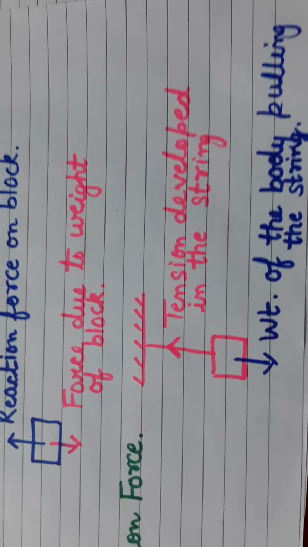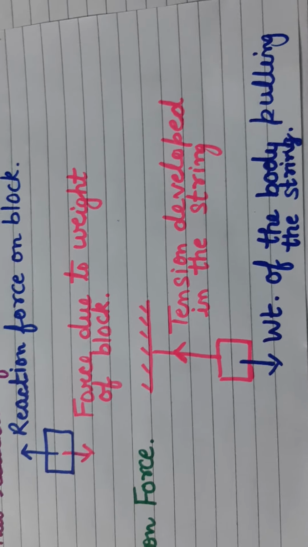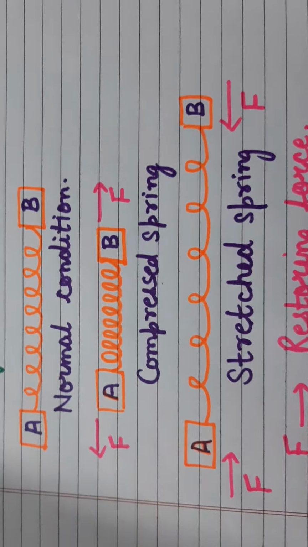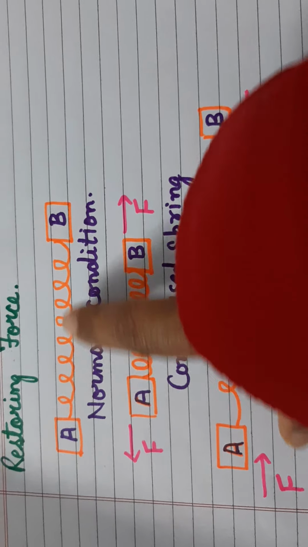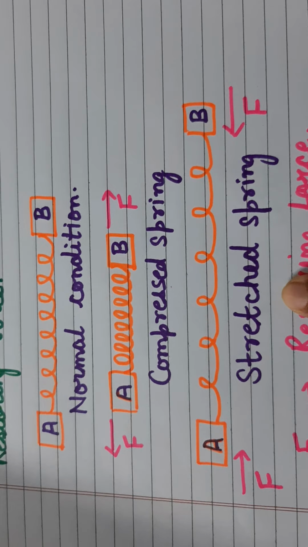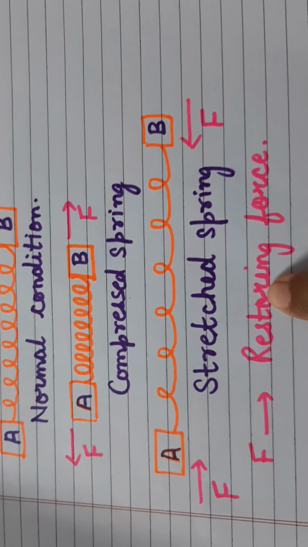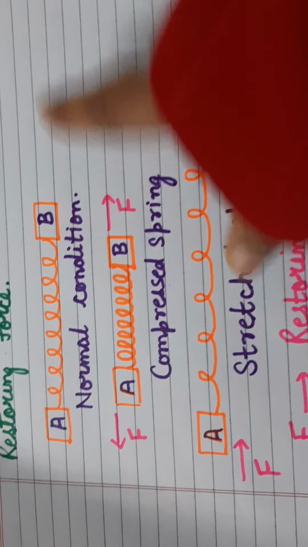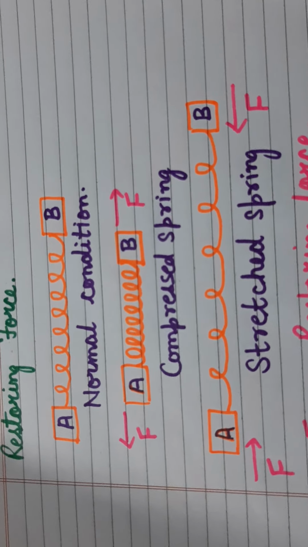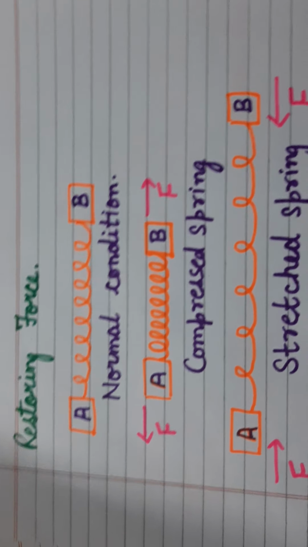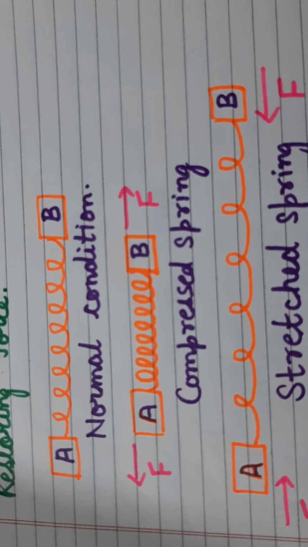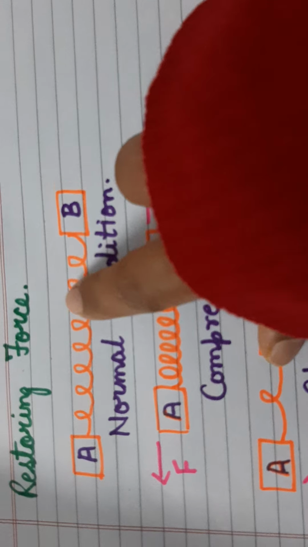Now let us move to another type of contact force, and that is restoring force. Look here, I have diagrammatically drawn it for you, and I'm going to explain it to you. You can see I have two blocks which are connected with the help of an elastic spring. Now this is a normal condition.